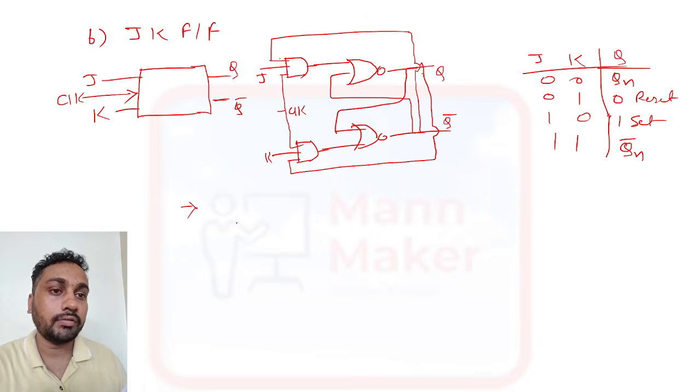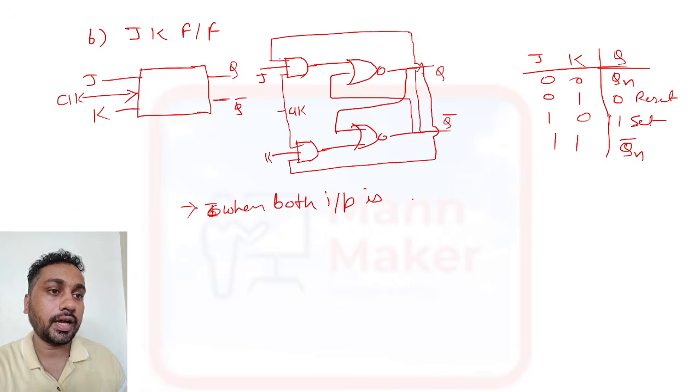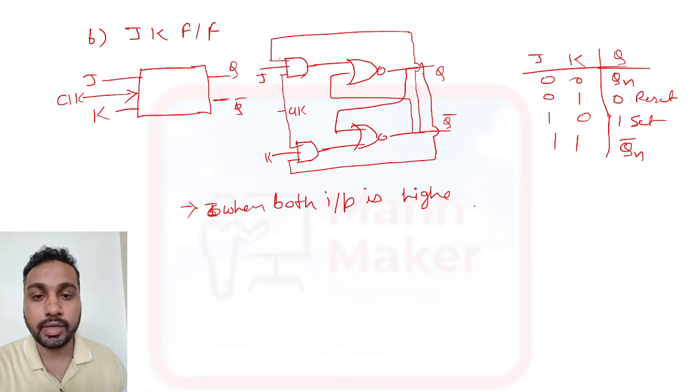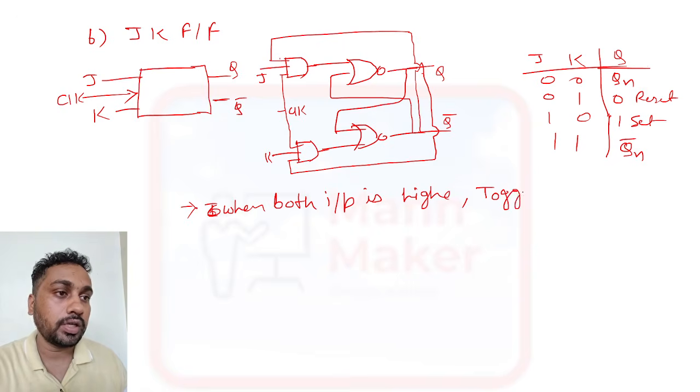So what happened? When both inputs are high, it gives Qn bar, the last state bar, so it will go into toggle mode.